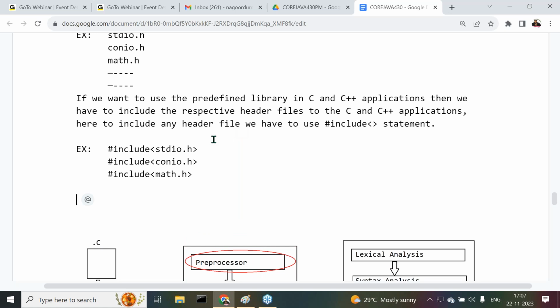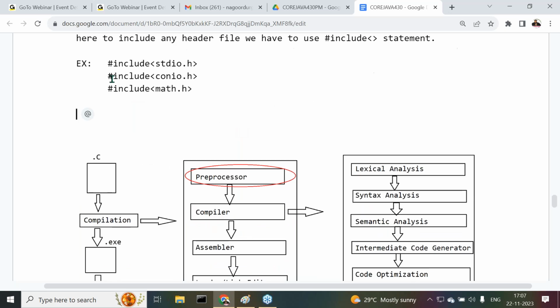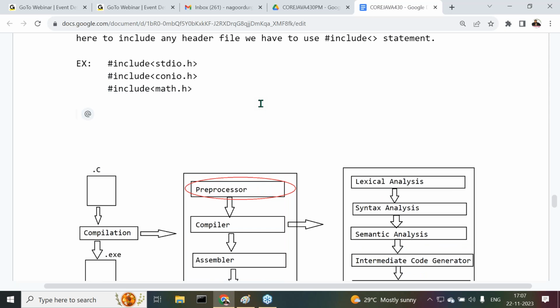Now, if you write these hash include statements in C and C++ programs and compile those programs, what will happen internally? Understand the points clearly. When we compile a C program, the preprocessor will perform some actions.